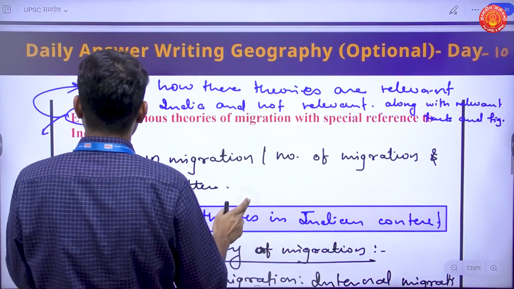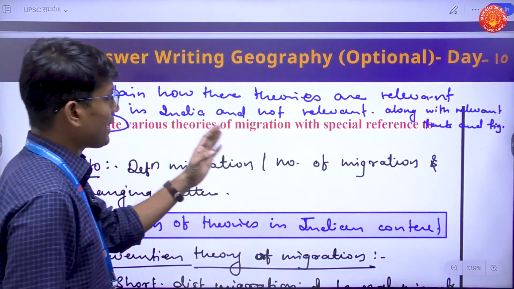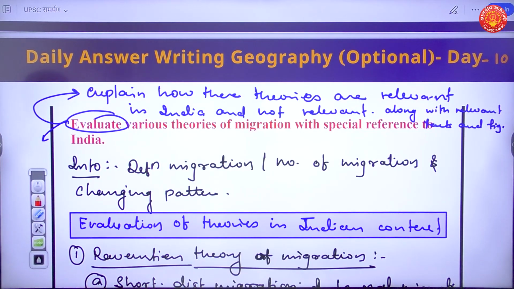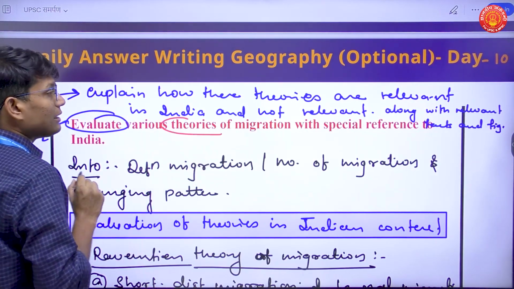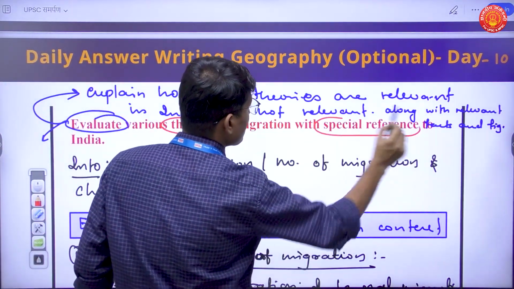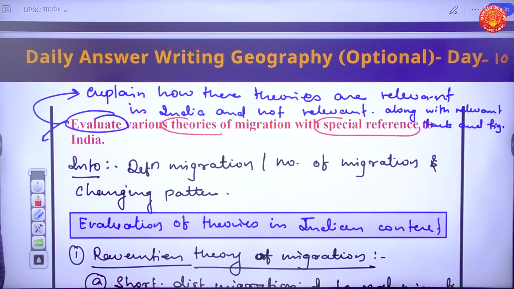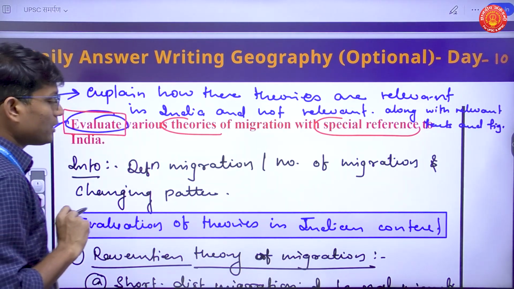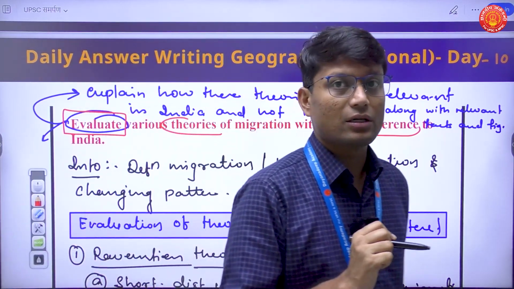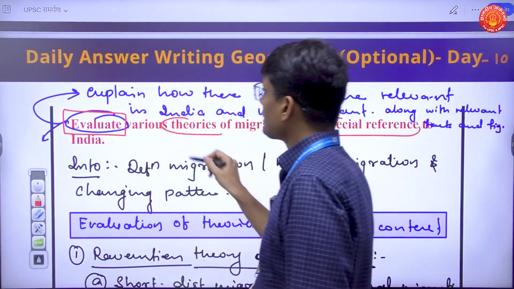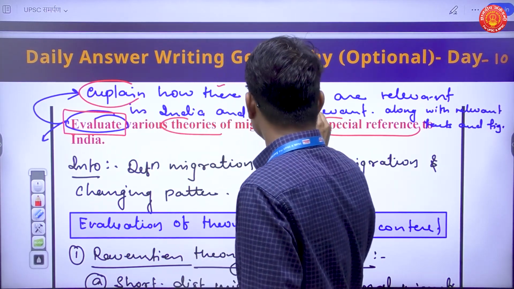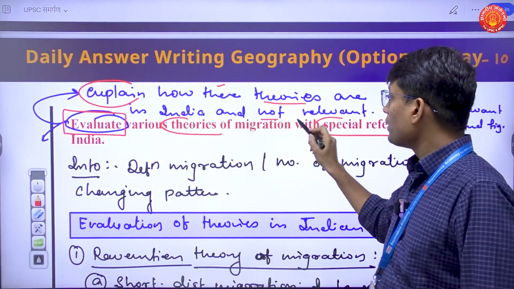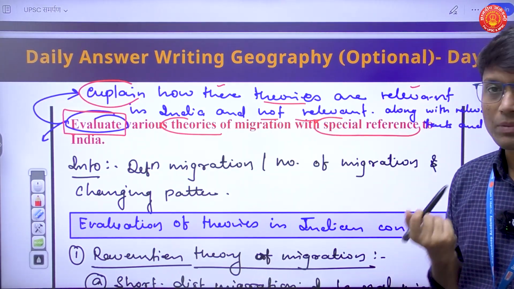So this question is asking, evaluate various theories of migration with special reference to India, right? So I have to know various theories of migration and then I have to talk about all these theories with reference to India. Now first and foremost, let us understand what we are supposed to do when we are told to evaluate these theories. When I am evaluating, I will explain how these theories are applicable or relevant when it comes to India, or I will also say wherever it is not relevant or not applicable.